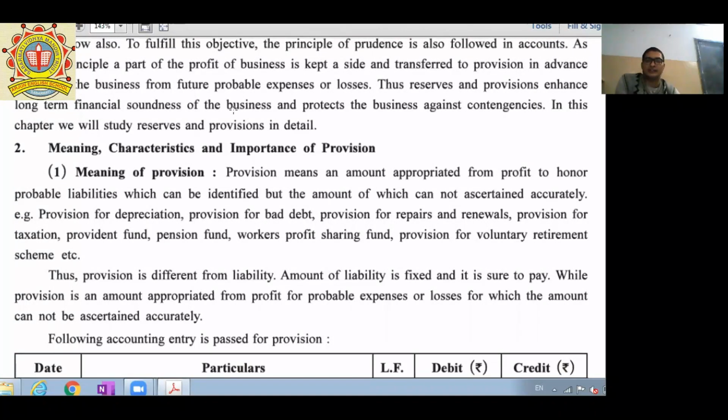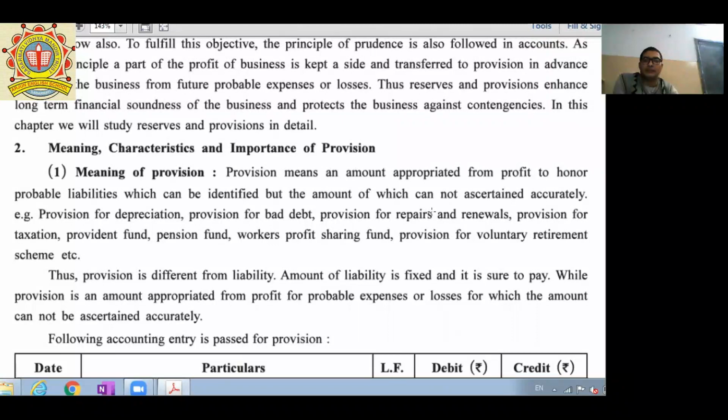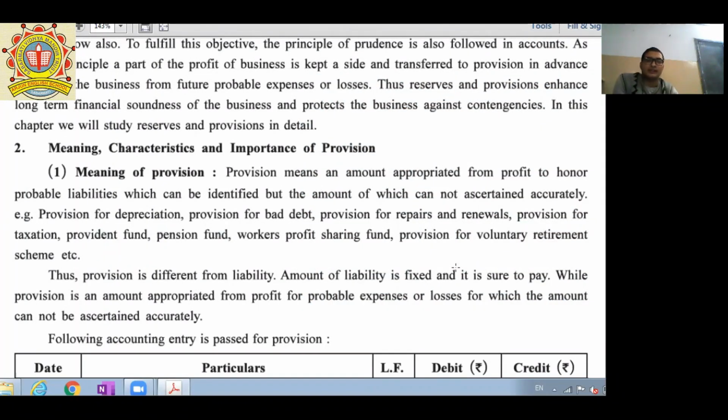This is called VRS. If any employee wants to retire from his or her job, then he can voluntarily retire. That is called VRS. Again, if an employee retires, we are paying provident fund and pension, and it is also the duty of the business to pay a certain fixed amount at the time of VRS.